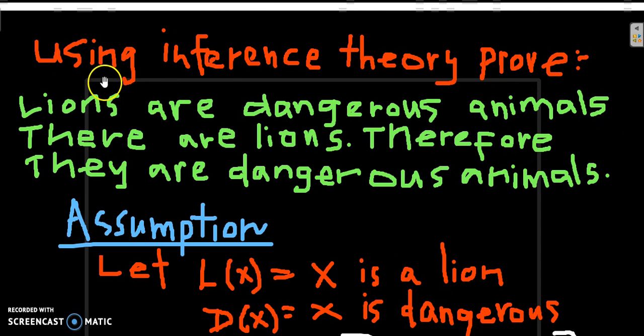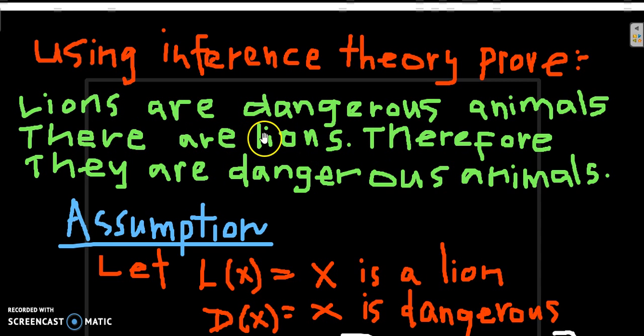Here is one of the discrete problems. It comes in predicate theory, where using inference theory we have to prove this. Lions are dangerous animals. That is the first statement. There are lions.